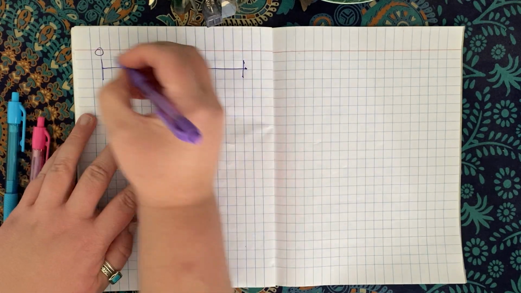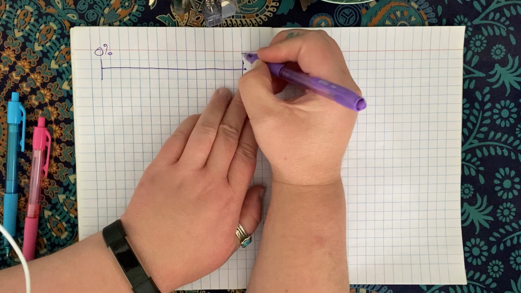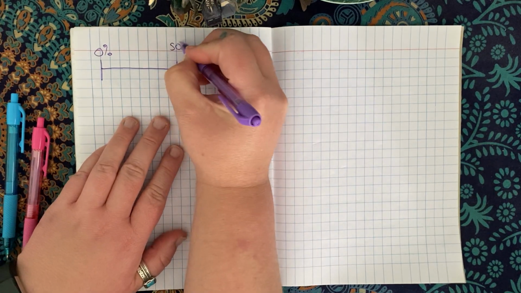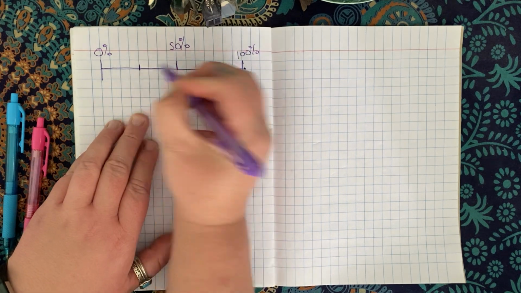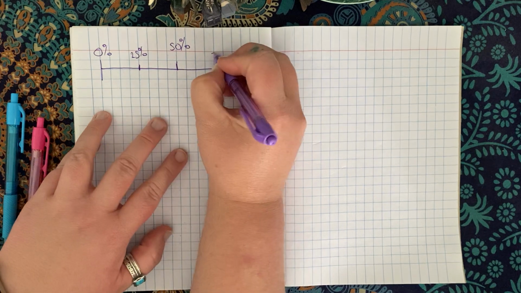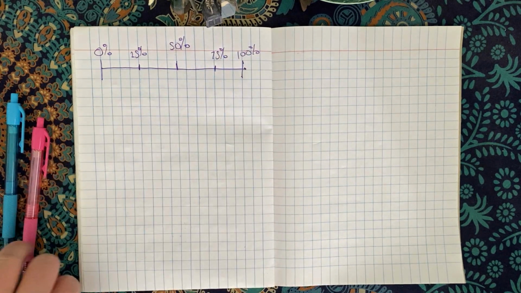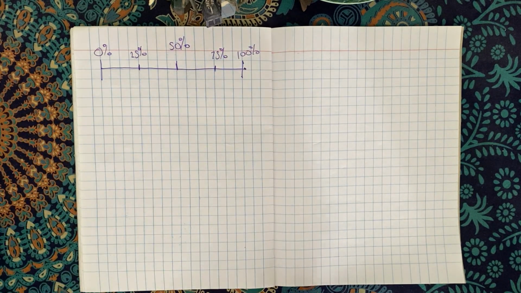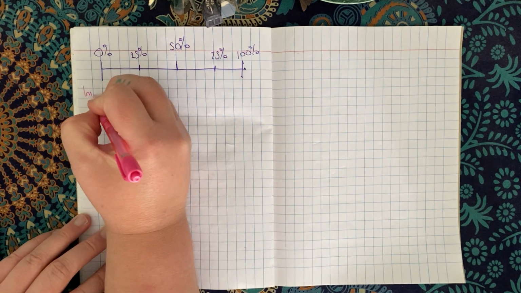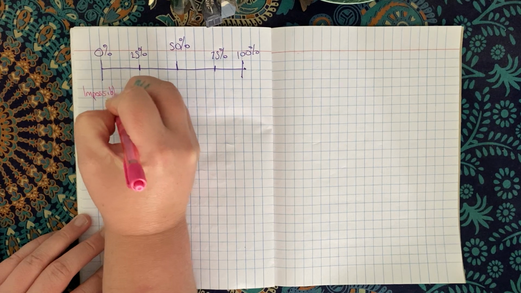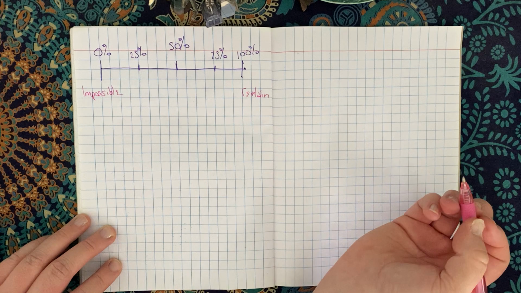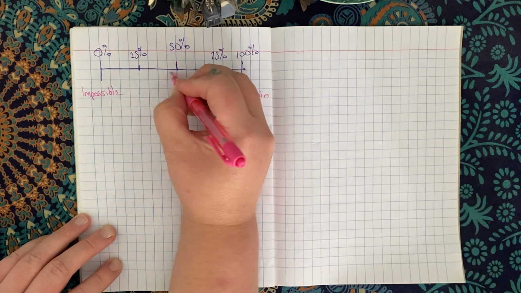was 0. Well, let's call it percents. So that's 0. This is 100%. So obviously in the middle is going to be 50%, and then halfway between those and halfway between those. So we're going to call this 25% and 75%. And we talked about the fact that we have mathematical language that goes with each of these percentages. So if it's on 0, it's impossible. And if it's 100%, it is certain. So those were the words that we used. Now, if it was 50%, we used the word even chance.